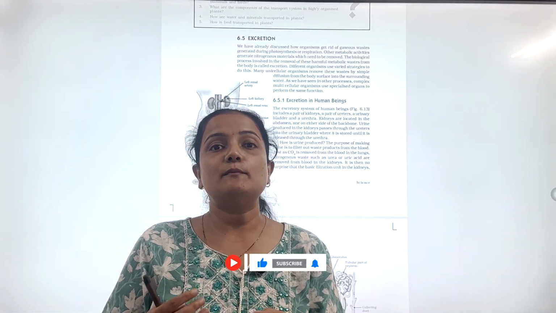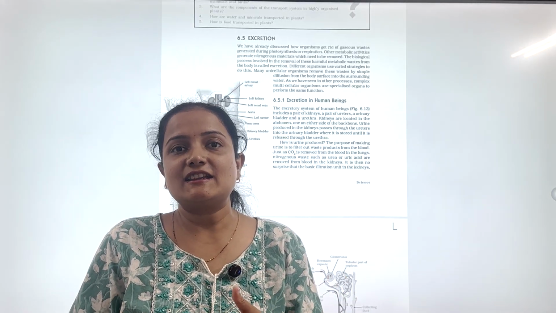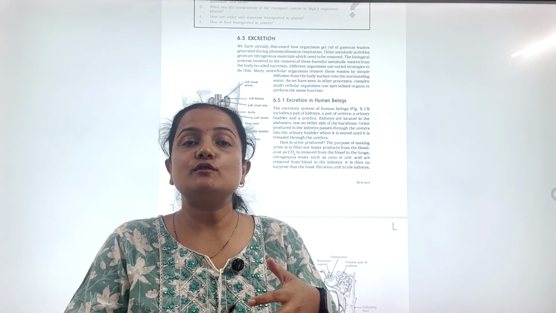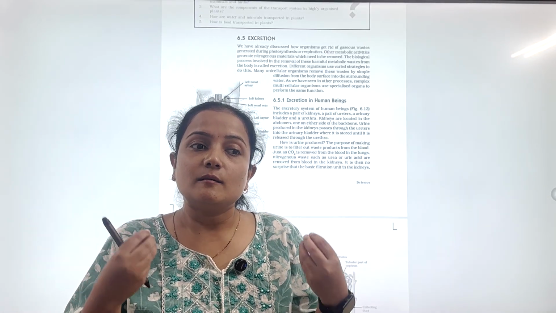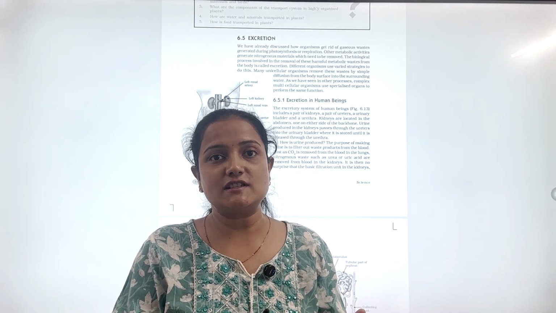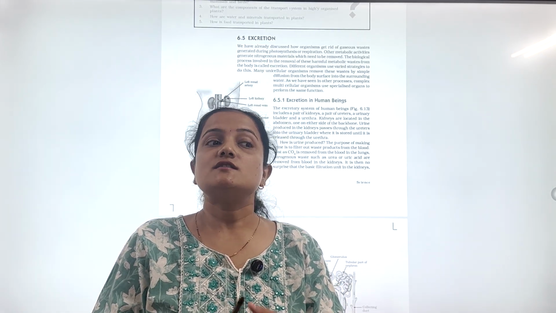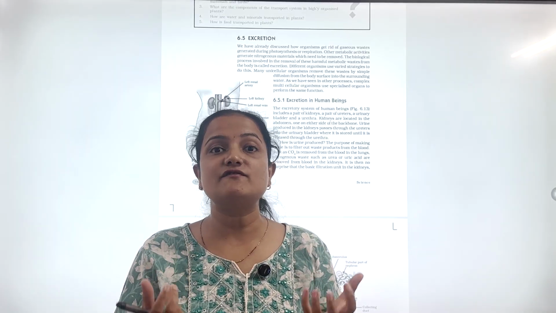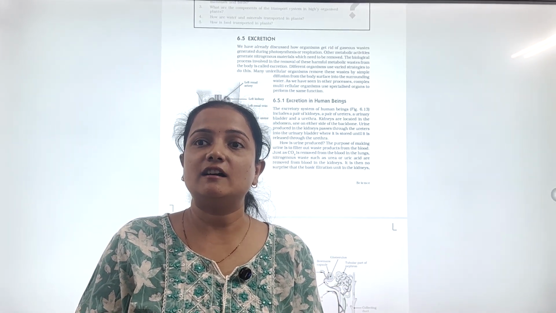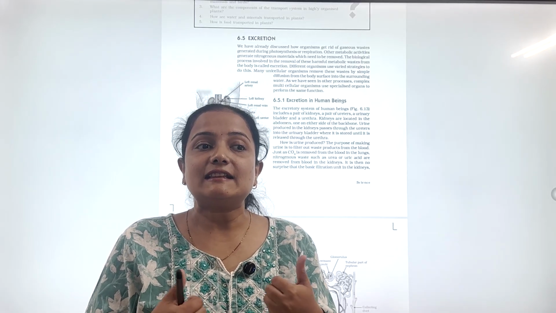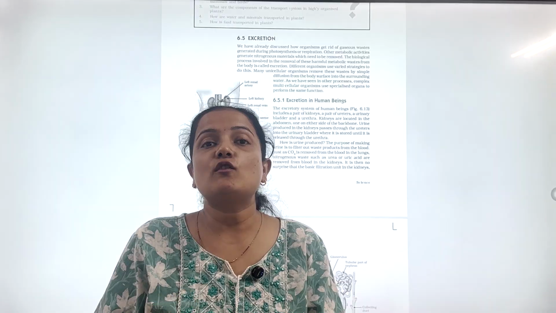See, our body performs various life processes like nutrition, digestion, respiration. Due to these life processes, a lot of nitrogenous waste products are produced as a byproduct, and these products accumulate in our bloodstream. Accumulation of these nitrogenous waste products like urea, ammonia, uric acid might be dangerous for us. It may cause death.